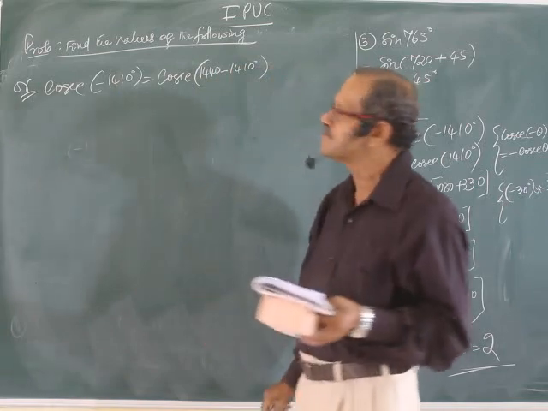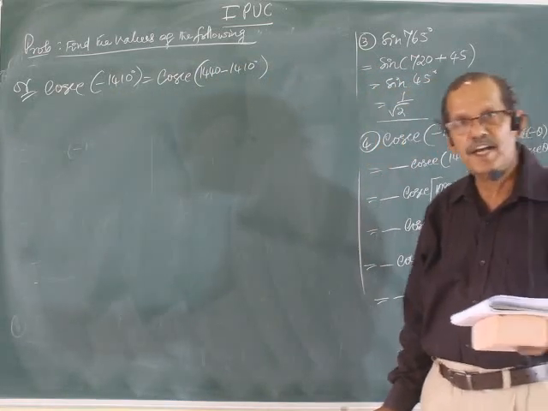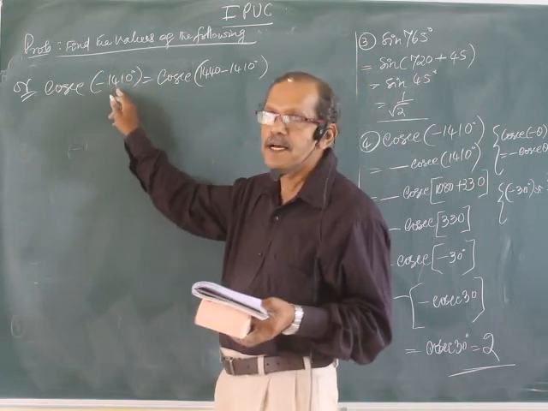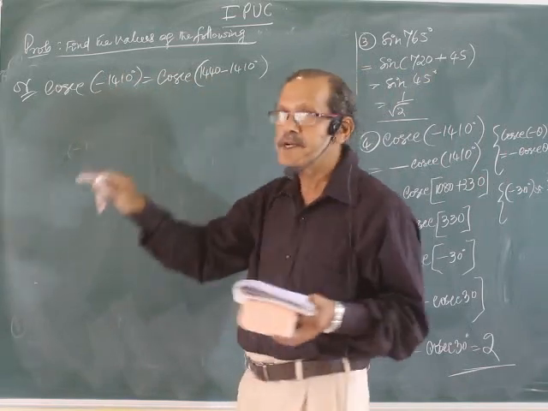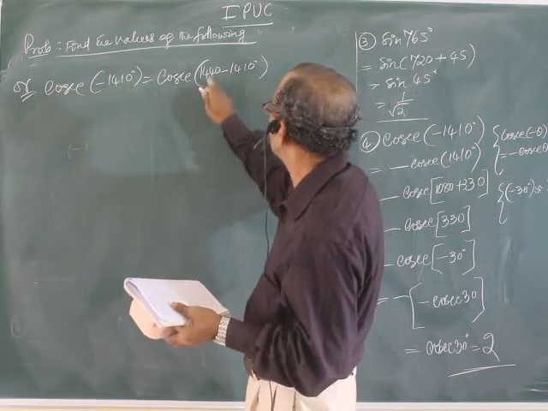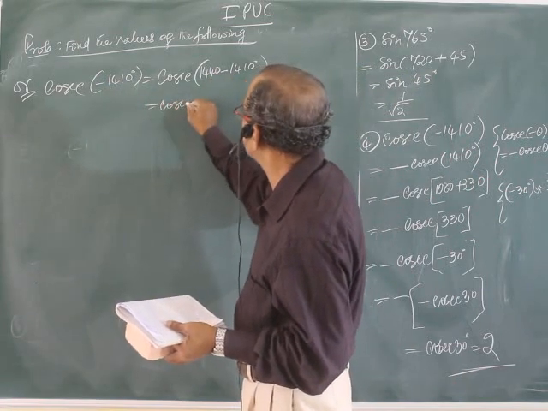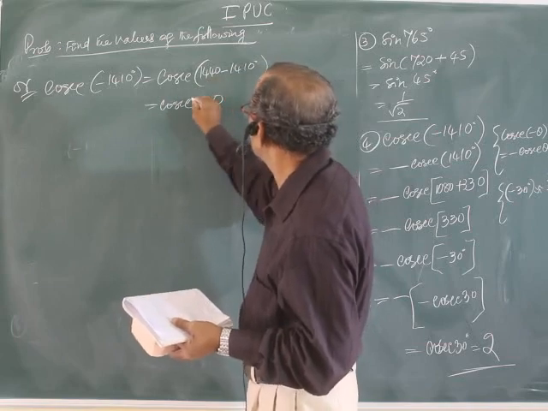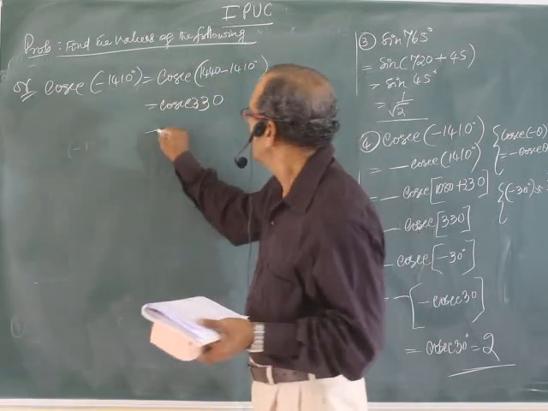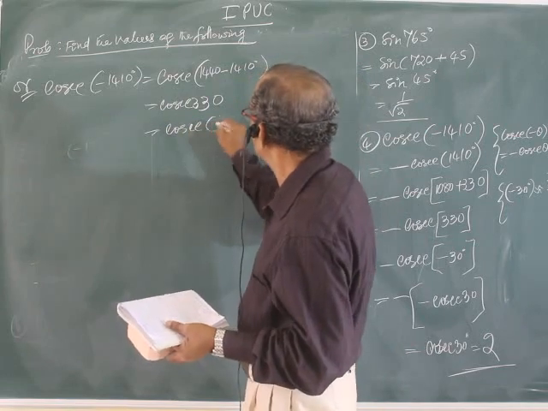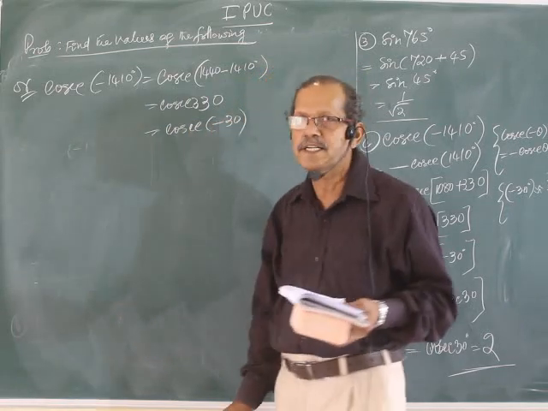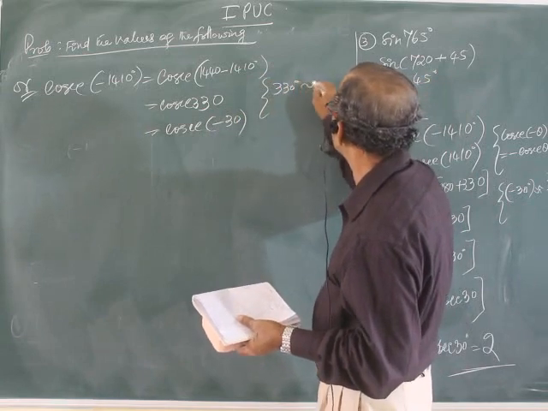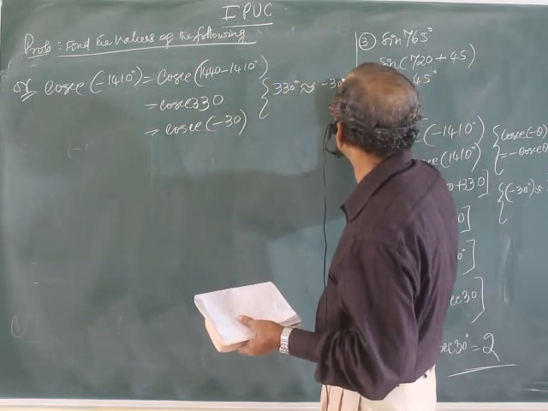1440. Subtract the magnitude of the angle from the nearest multiple of 360, that is 1440. You get cosecant 330, and 330 degree is the same as minus 30.